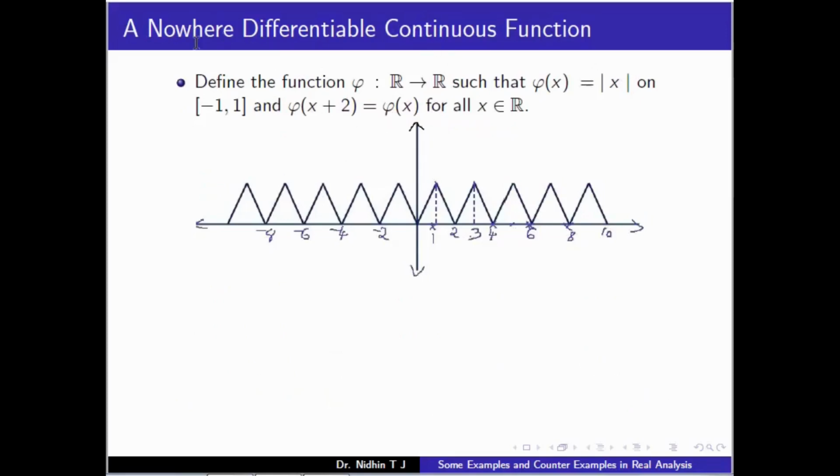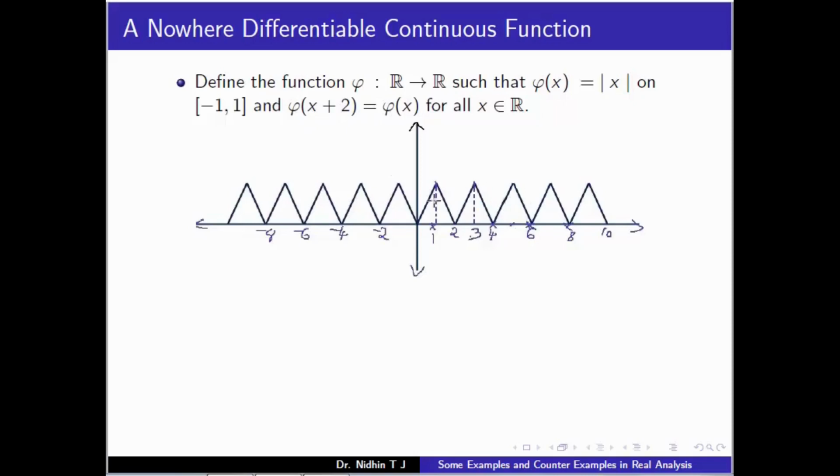Okay, now for the construction of a continuous function which is nowhere differentiable. Define the function phi from R, the set of all real numbers, to R such that phi of x equals mod x on the closed interval minus 1 to 1, and we extend this to the whole real line periodically, that is phi of x plus 2 equals phi of x.